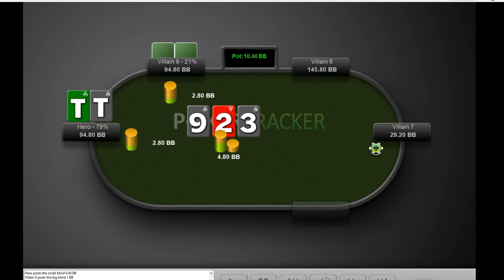Because at the end of the day, just because we have over 50% equity against our opponent's flop calling range does not really mean the hand is being value bet effectively, because a whole bunch of bad turn and river cards are going to come, and we're going to be forced to fold our sevens with a high frequency on later streets. So usage of the word value bet can be called into question.